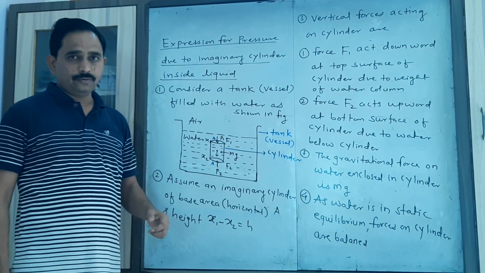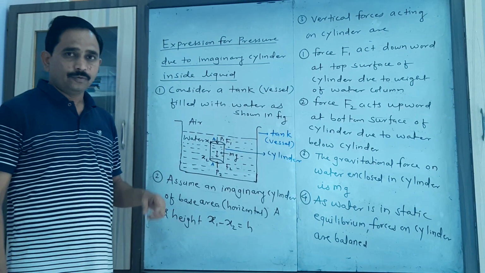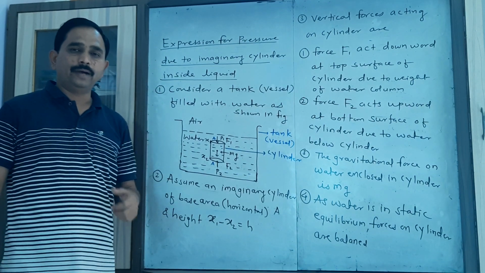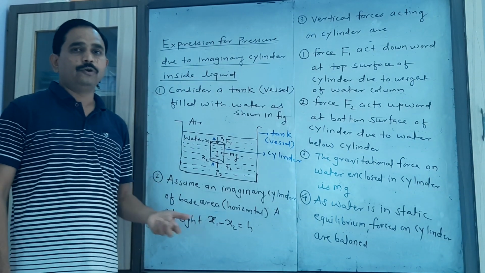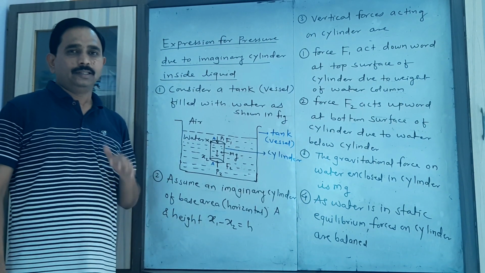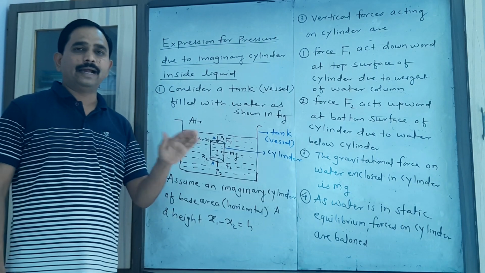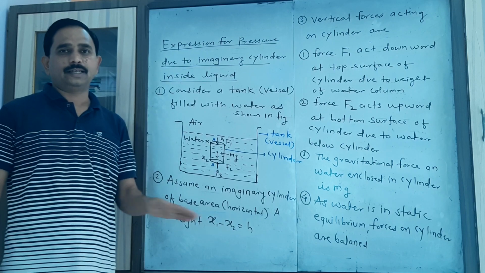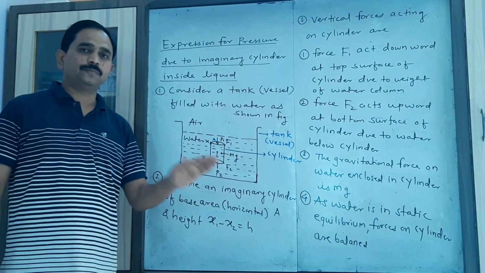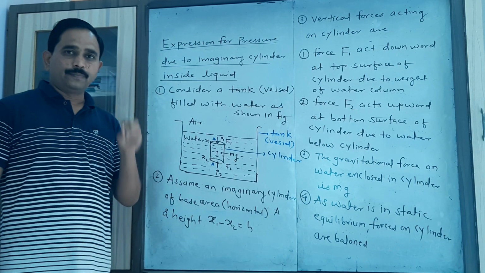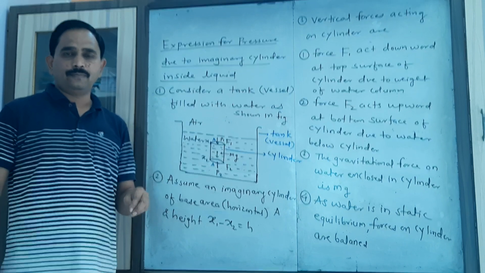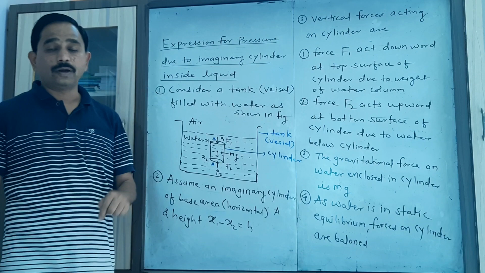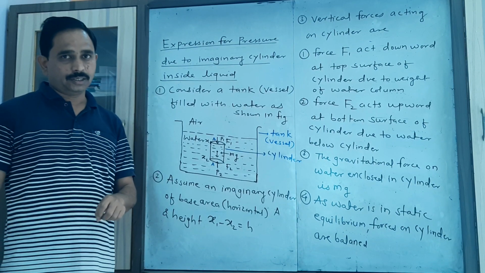In the previous video, we already explained what we mean by atmospheric pressure, absolute pressure, and gauge pressure. The pressure exerted by the atmosphere, that is the different layers of air present around us, is the atmospheric pressure. The pressure which is the sum of gauge pressure and atmospheric pressure is called the absolute pressure.